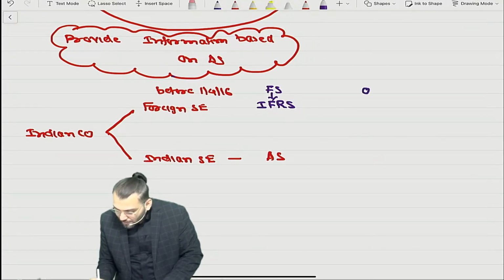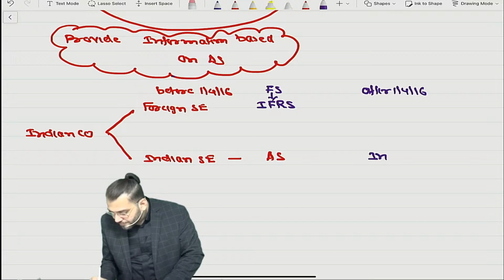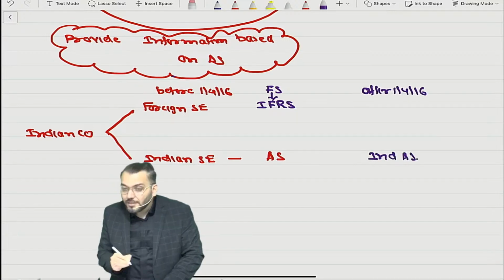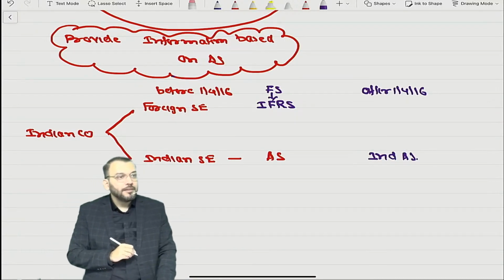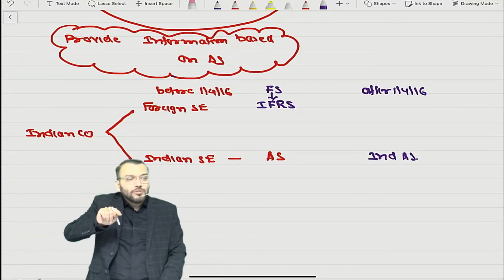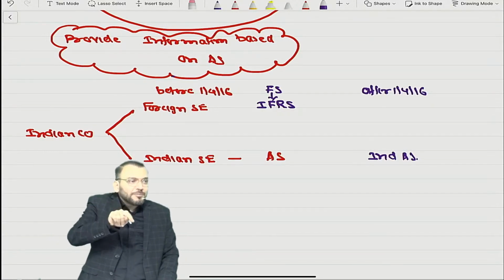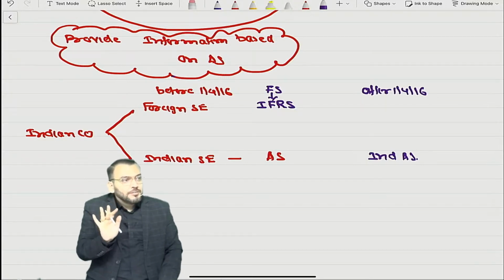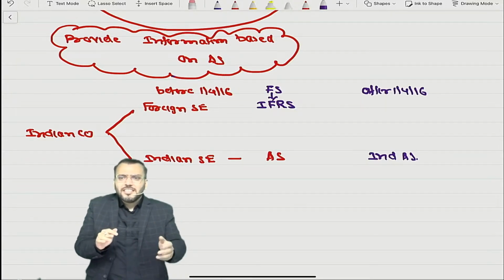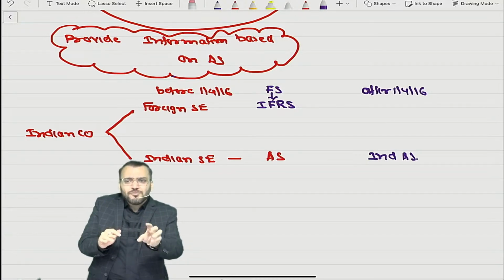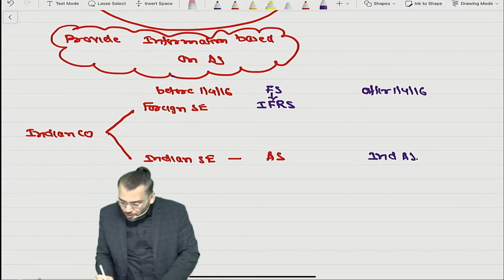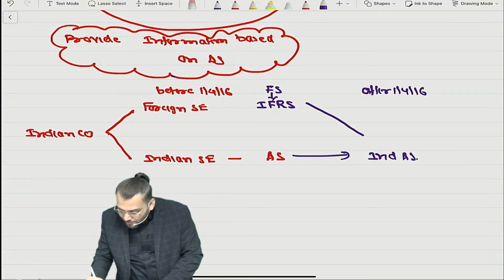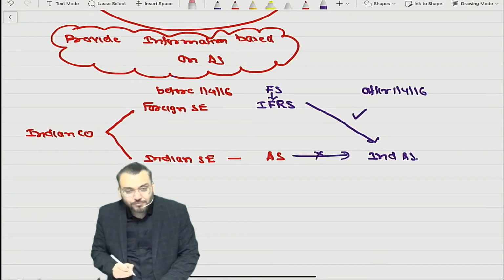Now what happened? After 1/4/2016, Ind AS is applicable. It means they need to convert financial statement based on AS to Ind AS. Rule is this. But what they are saying, there is only a difference of 5% from IFRS to Ind AS. We will not convert this. We will convert this. Understood what they are saying?